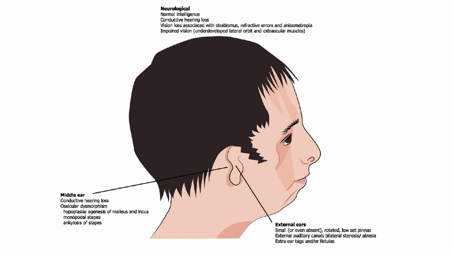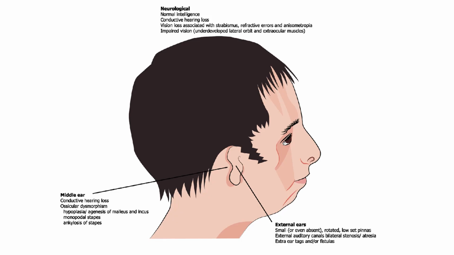There can be small low set ears. There can be extra ear tags and fistulas noted in and around your ears. Mainly these are noted between your ear and the commissure of the lips, which is suggestive of one of the oblique facial clefts.